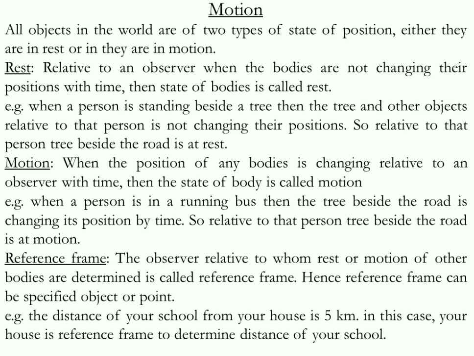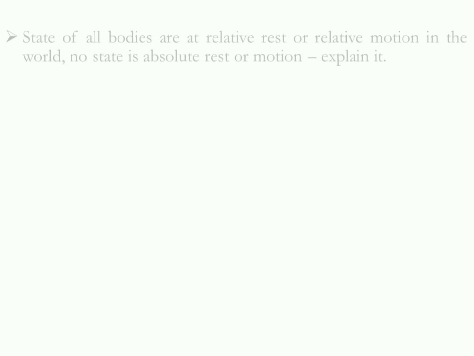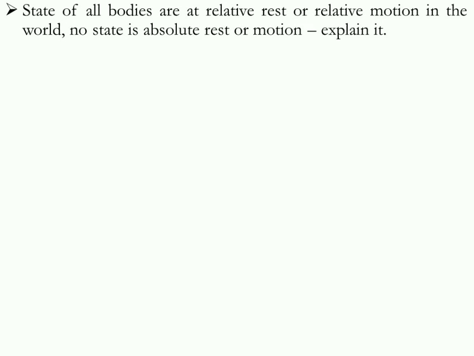Now let us know more about motion. The states of all bodies in the world are relative rest or relative motion. No state is absolute rest or motion. That means you can't say that a body is perfectly at rest. It can change with respect to a different reference frame or person. So let us know how it is possible.